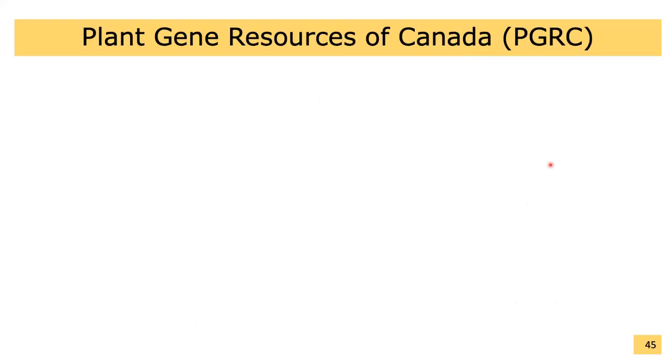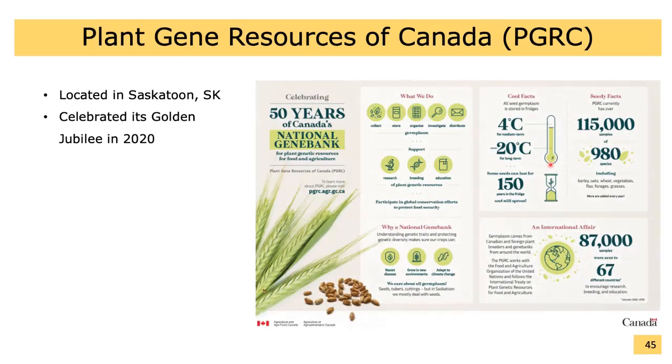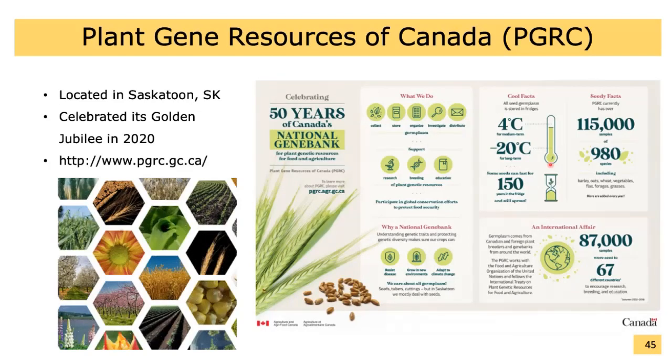In Canada, the Plant Gene Resource of Canada, PGRC, located in Saskatoon, is the main source of genetic diversity of food crops. It celebrated its Golden Jubilee in 2020. For more information about PGRC and its activities and resources, you may visit its website shown here.